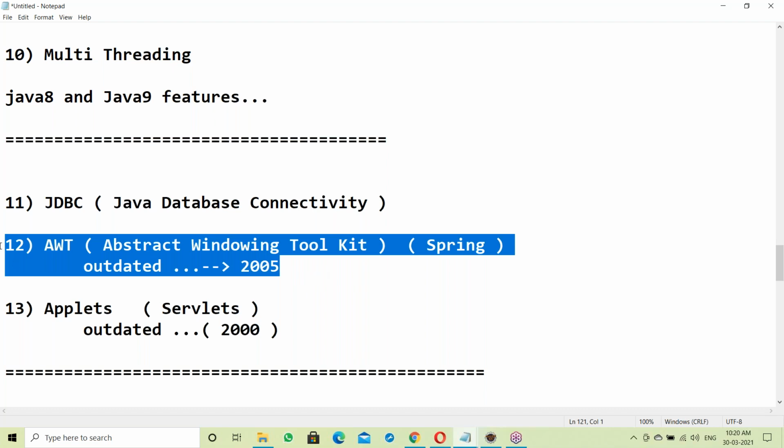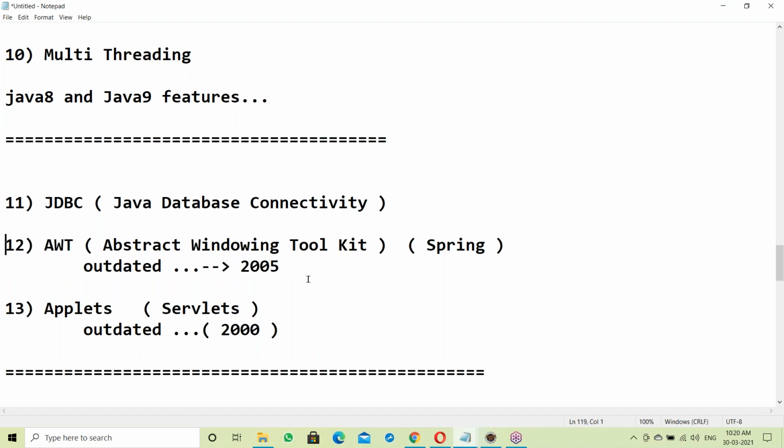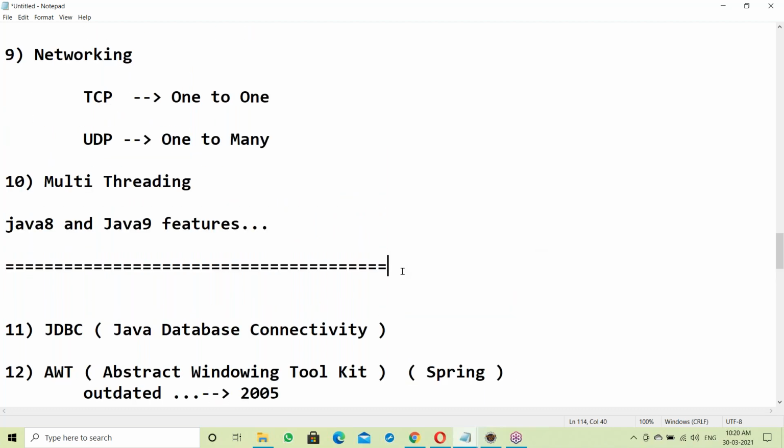Suppose you really want to learn it, you can, no issue, but it takes 1 month of extra time, which is not necessary. In place of learning AWT, it is better to go for Spring Framework. You will get a job immediately. So this is your syllabus up to multi-threading, including Java 8 and 9 features.